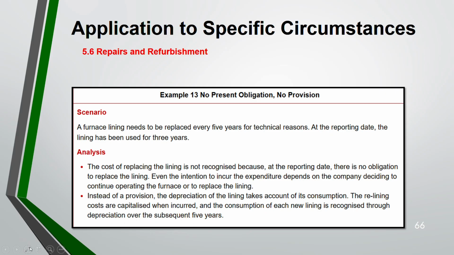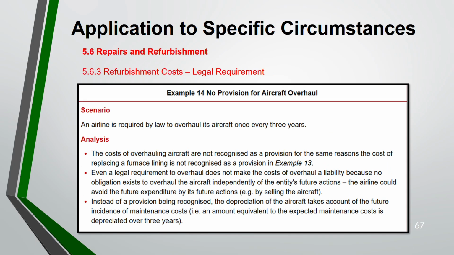So consumption of any new lining will be recognized through depreciation over the subsequent 5 years, not provision. Now, when there is no legal requirement, one example is reformation cost, where you have to do it but there is no legal requirement. Next, where a legal requirement is there. For example, an airline is required by law to overhaul its aircraft every 3 years. In this case, we still will not recognize a provision for the overhauling, for the same reason as for the furnace lining. So we do not recognize a provision.